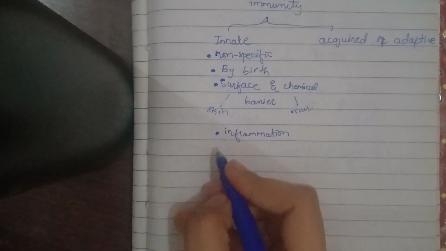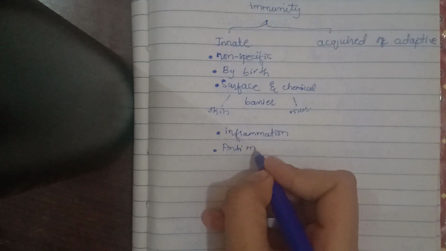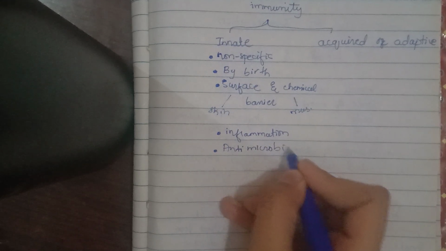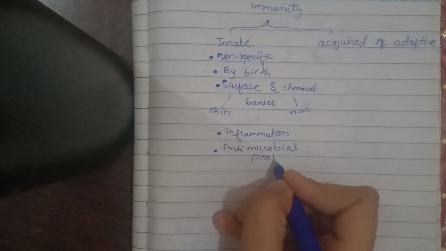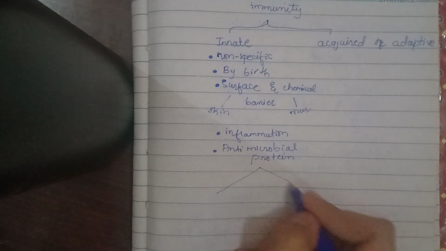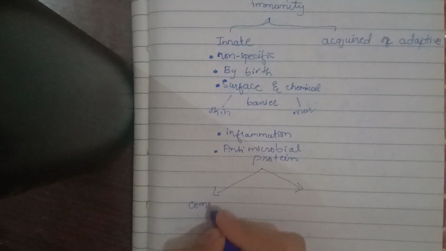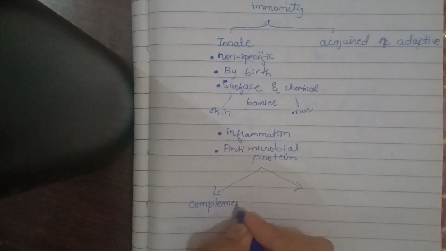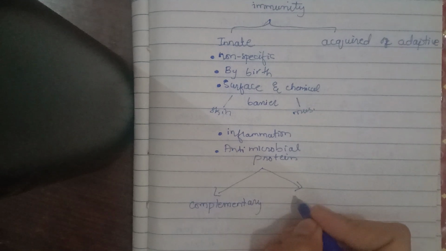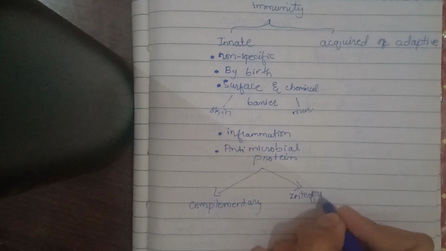Okay, now there is antimicrobial protein. Now what is antimicrobial protein? It is divided into two: complementary and the second one is interferon.